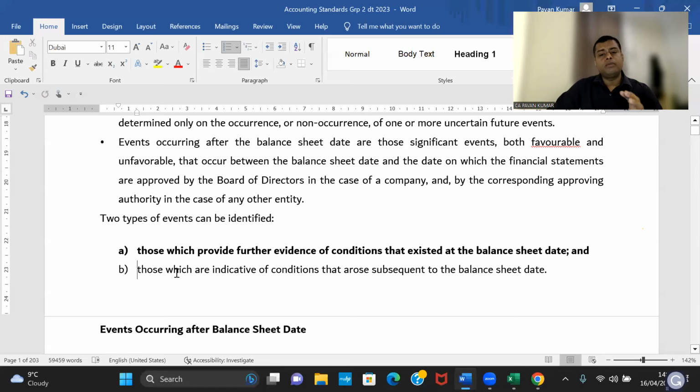So the standard is wholly about whether I shall adjust my financial statements, or adjustment is not required and only disclosure is required. One very, very important note. Previously, if there are events that are not adjusting events, but the severity, the volume, the amount involved is material in nature, then a disclosure is required.